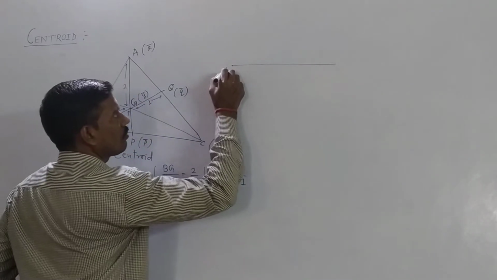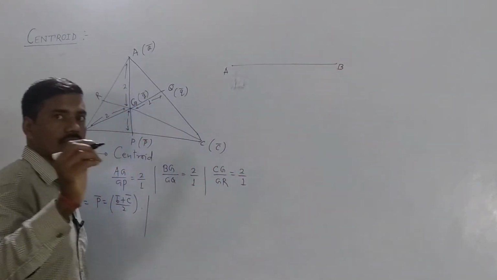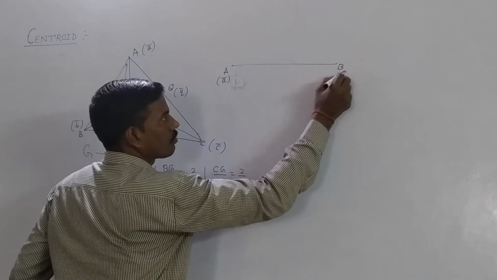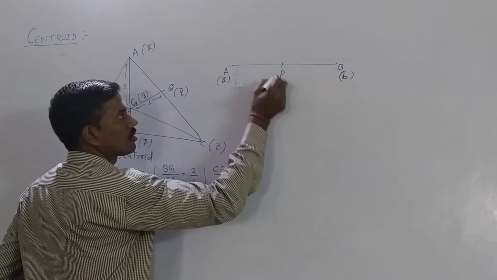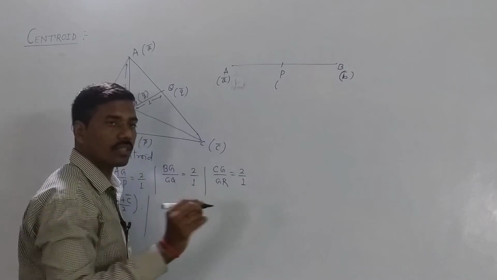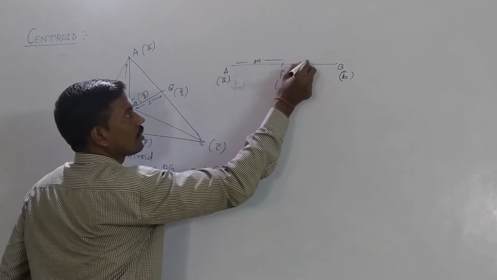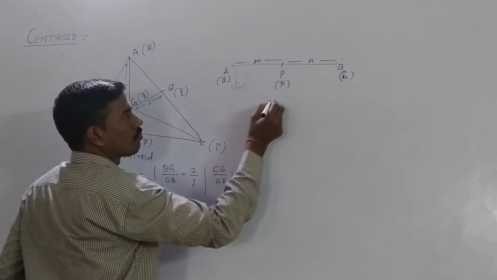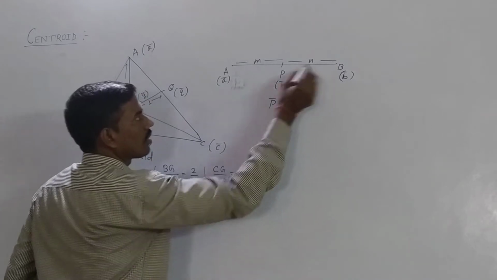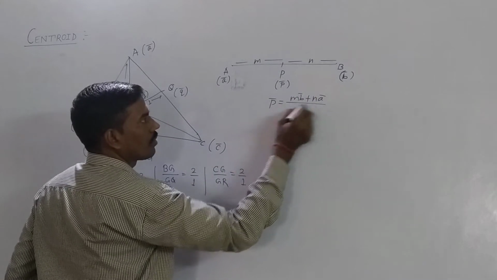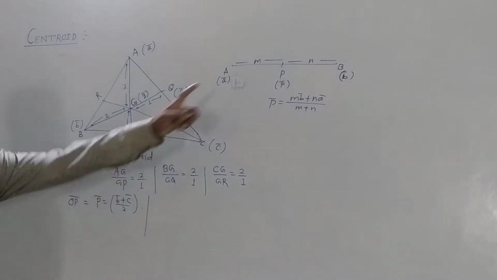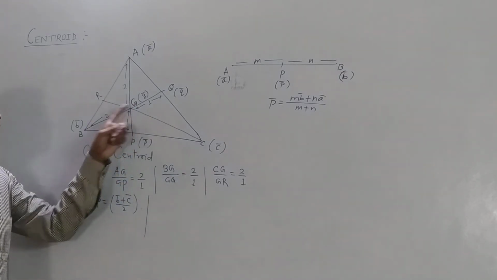We know that if points A and B are endpoints of line segment AB, whose position vectors are vector A and vector B respectively, and point P divides AB internally in the ratio of M is to N, then the position vector of point P is given as M into vector B plus N into vector A upon M plus N. Similarly, we have to use this section formula to find the position vector of point G.